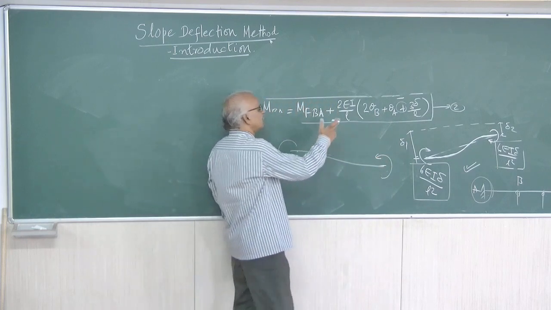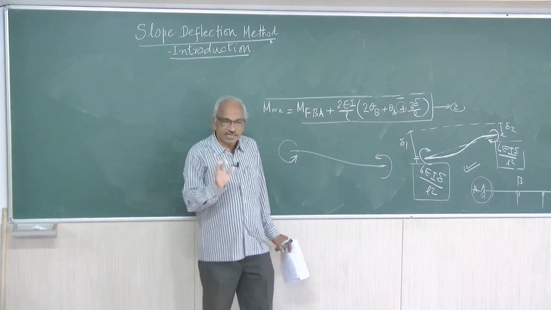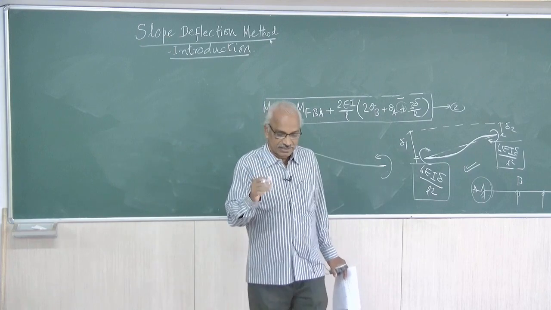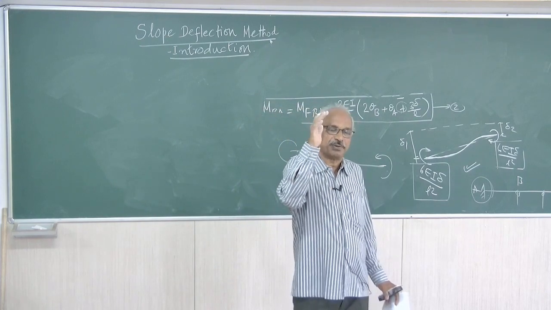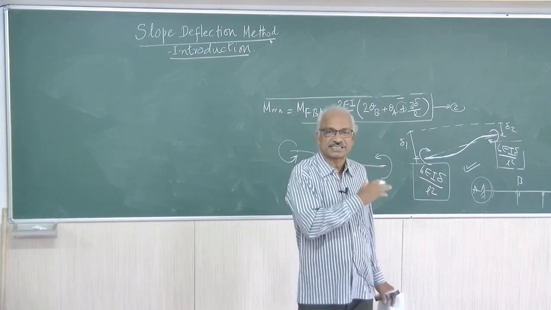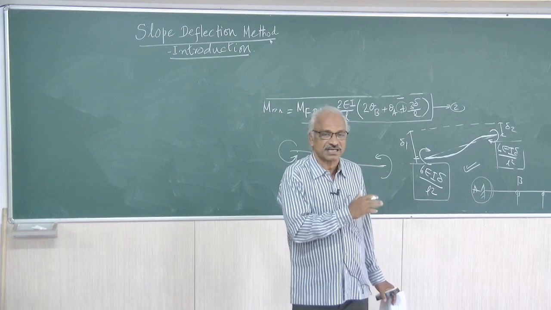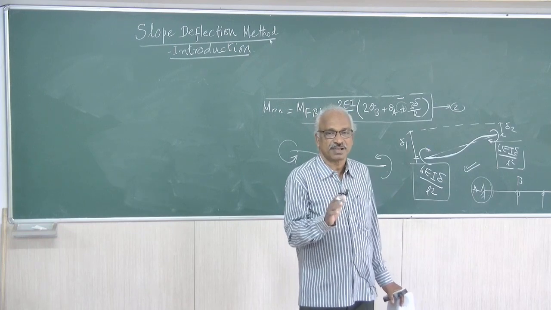Therefore, this value is minus. You need not get confused. We have taken the right support to move up compared to the left support. Therefore, we are getting plus sign. We have taken in the positive sense. Therefore, plus in the given problem.